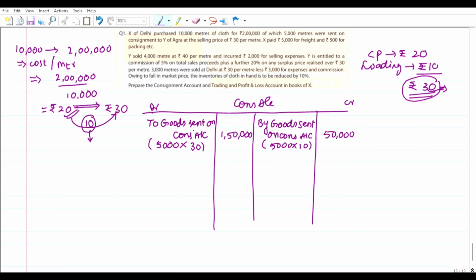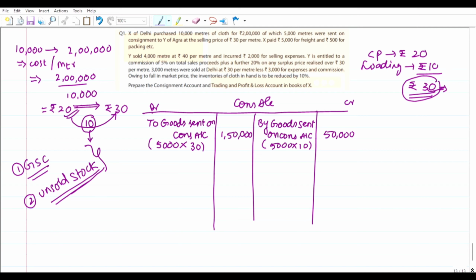But next, I have said that there will be two things based on this invoice price: the first one is goods sent on consignment, and the second one is unsold stock or consignment stock. So these are both calculated on cost only.